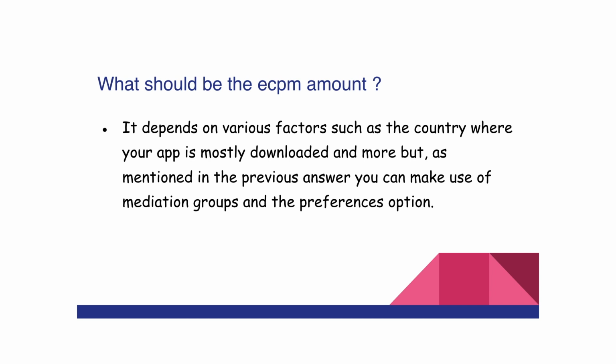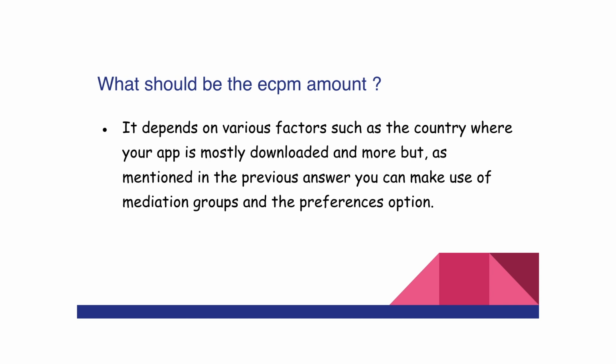But there is an alternative and you should not worry about this, because setting an eCPM value will be a tough job. If you have more downloads in different countries and you don't know how the eCPM value is in different countries, then it will be a problem and reduces the fill rate of your ad.